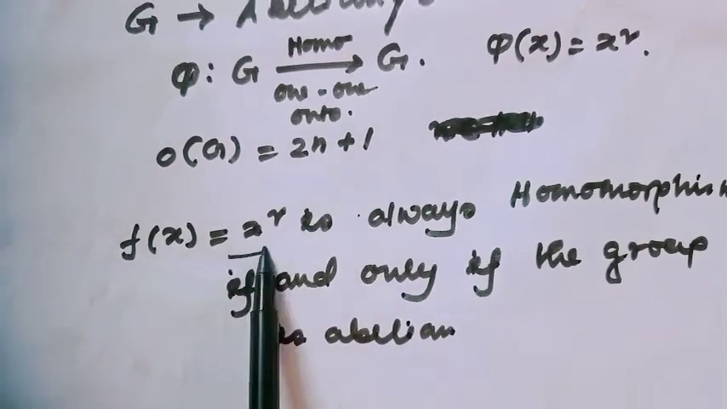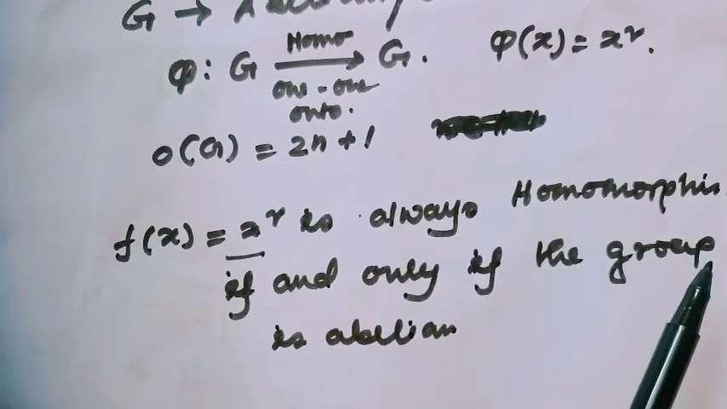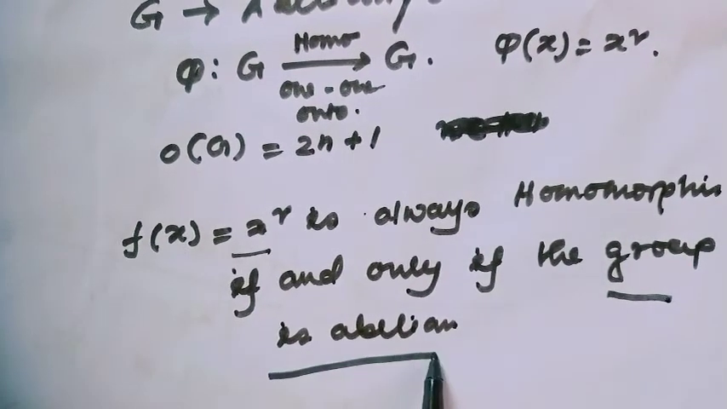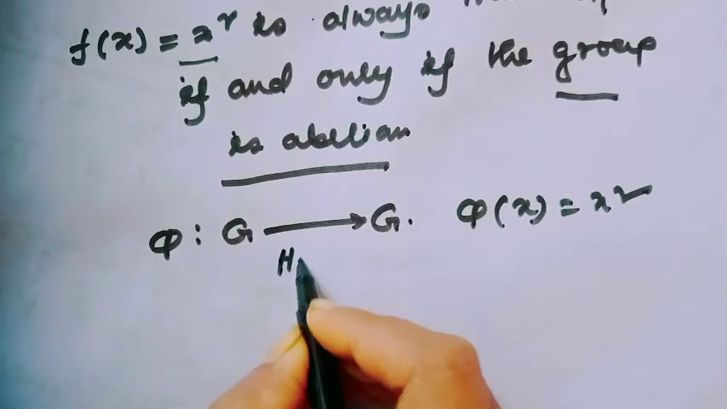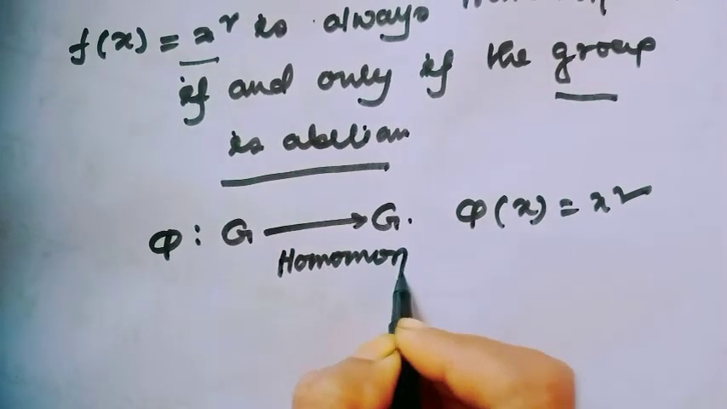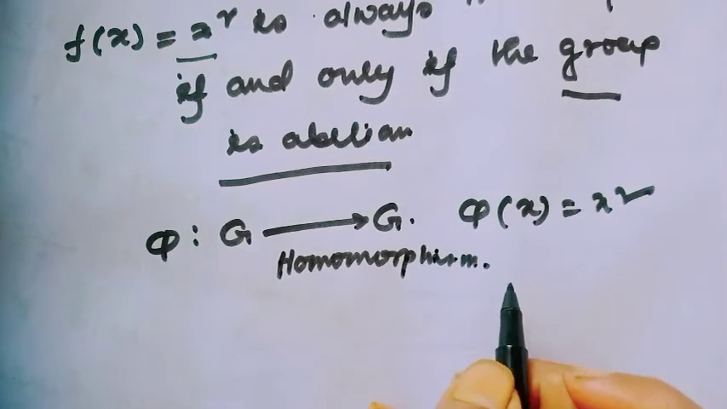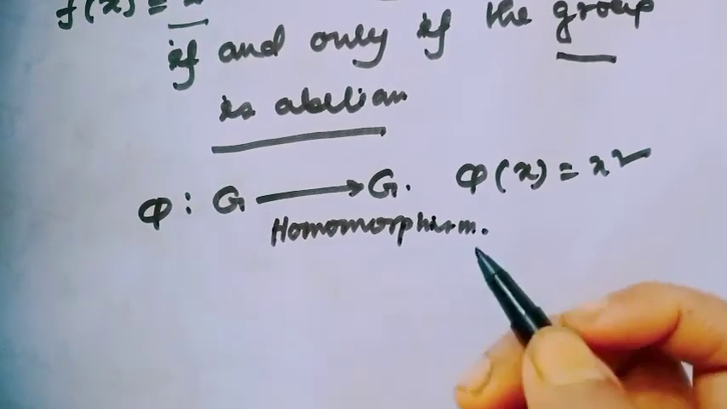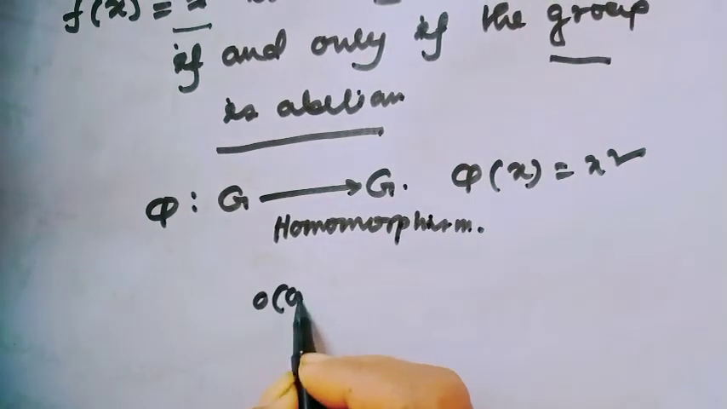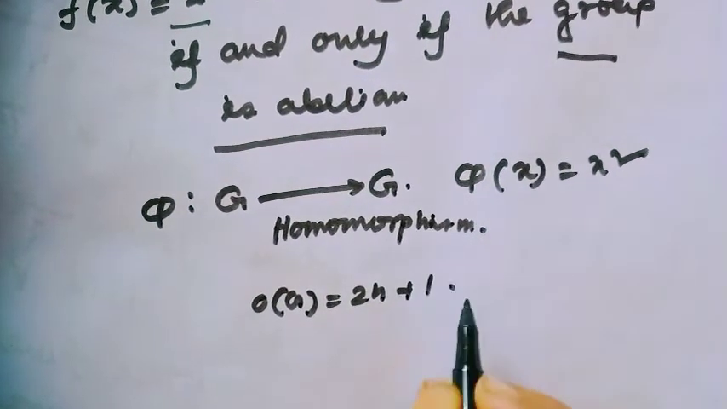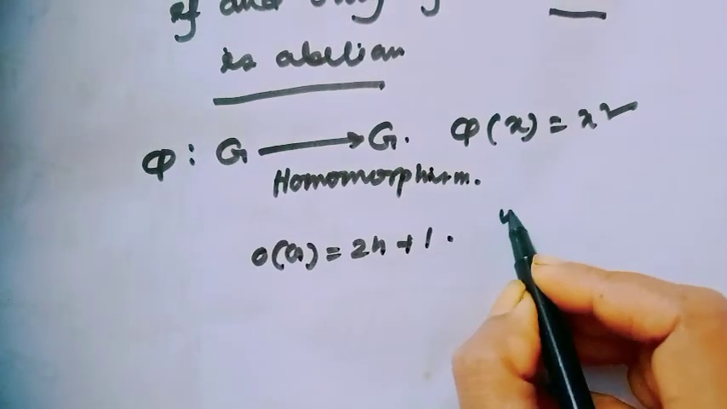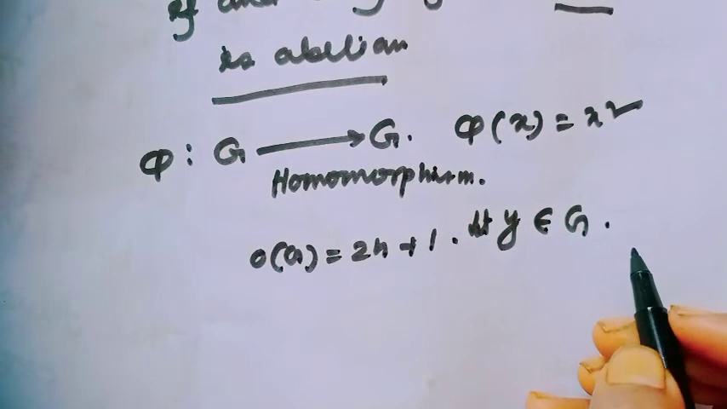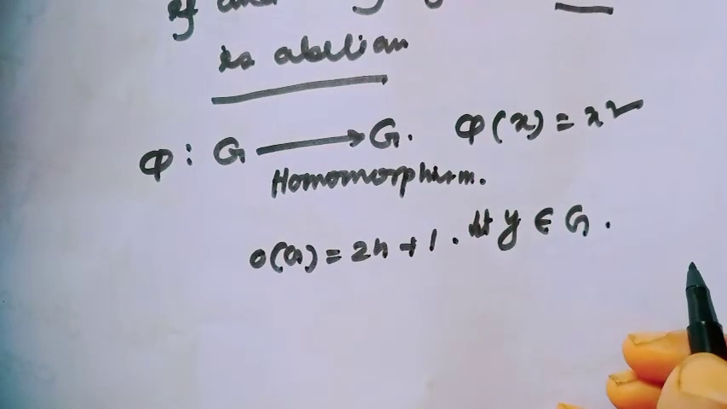f of x equal to x square is always a homomorphism if and only if the group is an abelian group. Means this mapping is always a homomorphism. Now I will prove this mapping is onto. Since given order of G equal to 2n plus 1, consider an arbitrary element y from capital G. Okay? Then